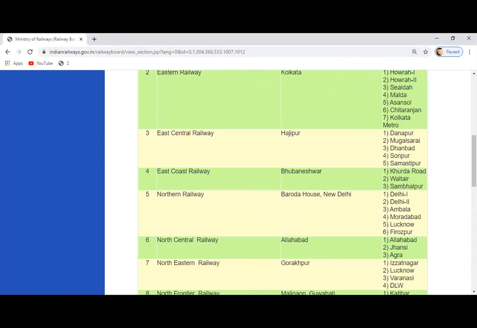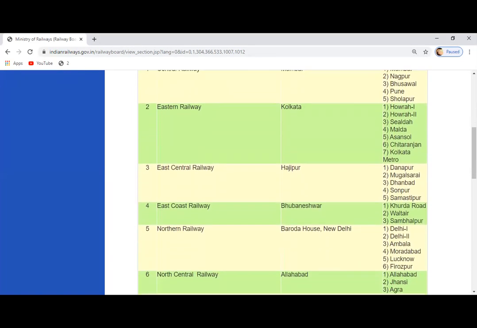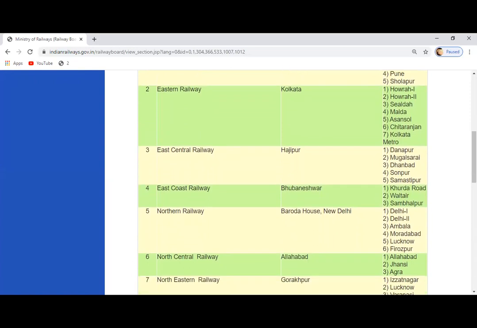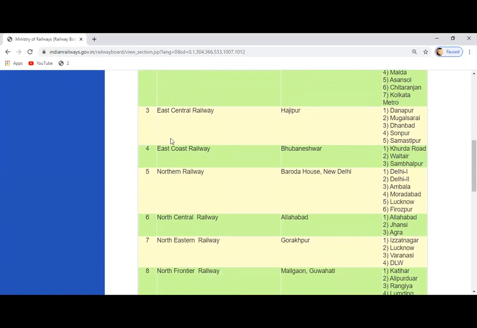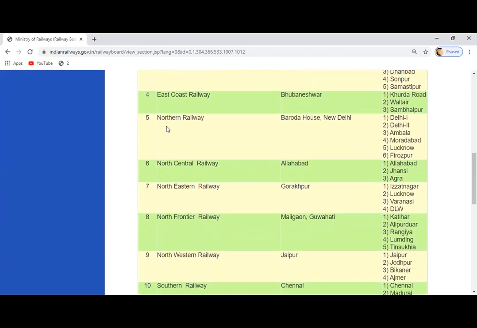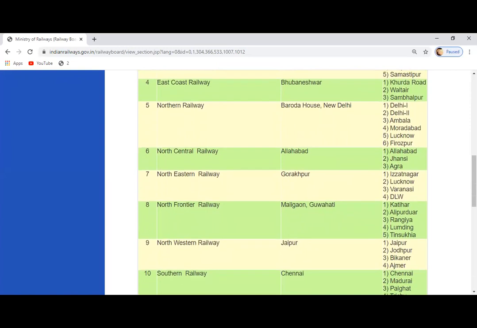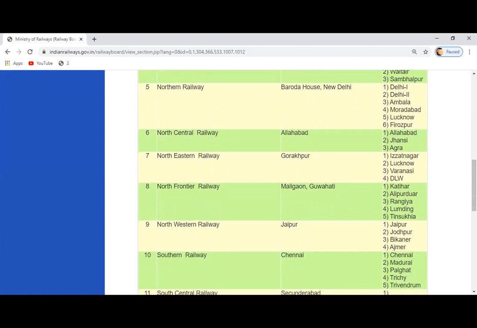Now look at this. Central Railway, Mumbai. Eastern Railway, Kolkata. East Central Railway, Hajipur. East Coast Railway, Bhubaneswar. Northern Railway, New Delhi. North Central Railway, Allahabad.